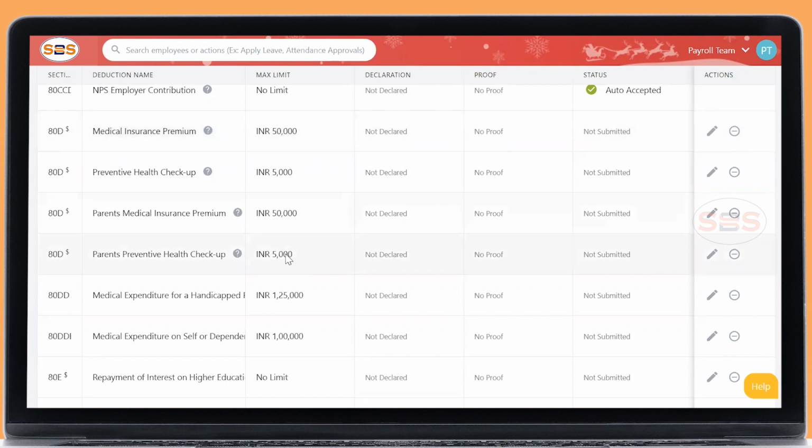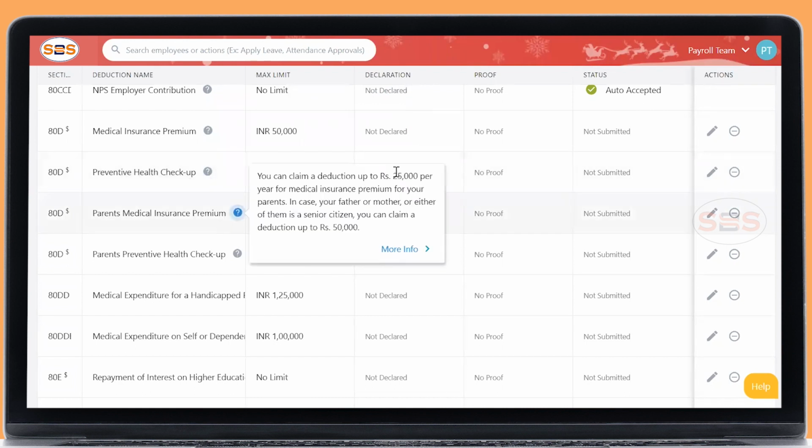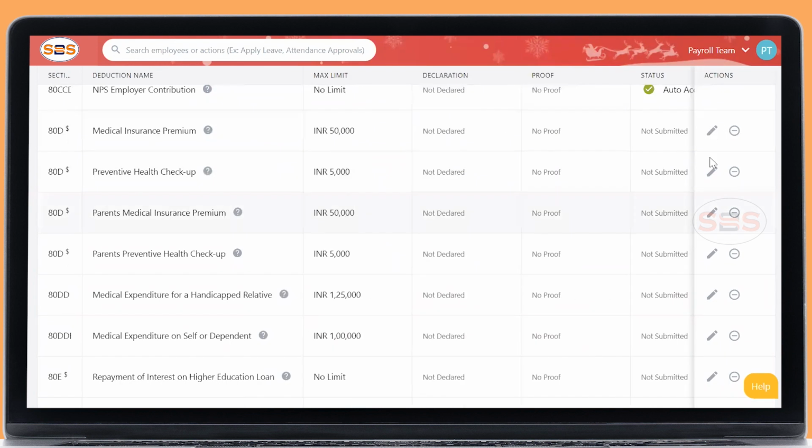And the same is applicable for this. You're not liable to claim 50,000 actually. This 50,000 is eligible for people who are above 60 years. If you are less than 60 years of age, you are allowed only 25,000. This 5,000 of preventive health checkup is inclusive of this 25,000. Same applicable: if your parents' age is less than 60 years, you are eligible to claim 25,000 only. This 5,000 is inclusive here. 30,000 here and 5,000 also, so that will show you.